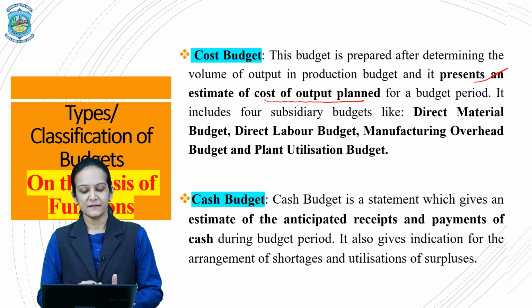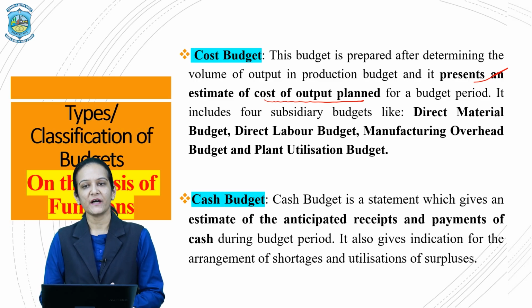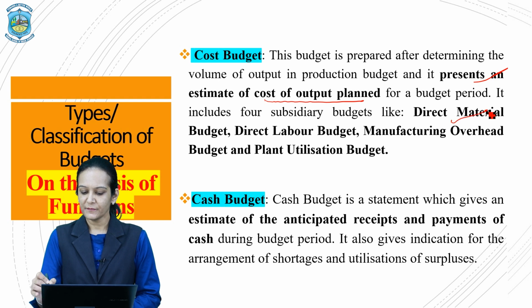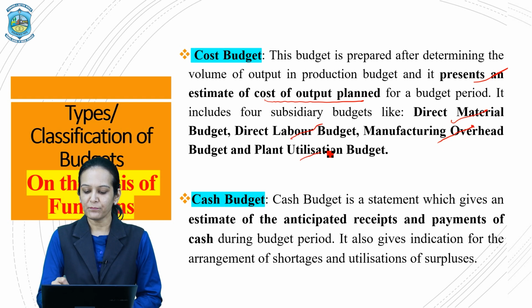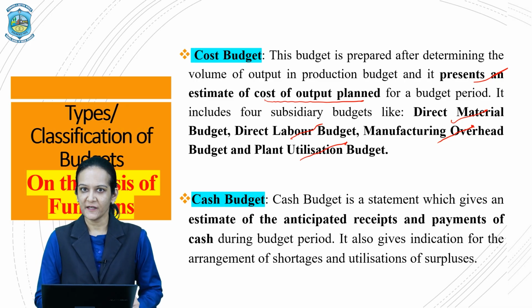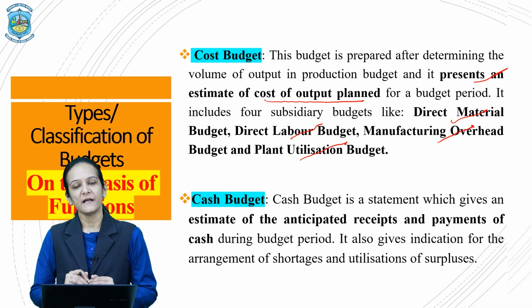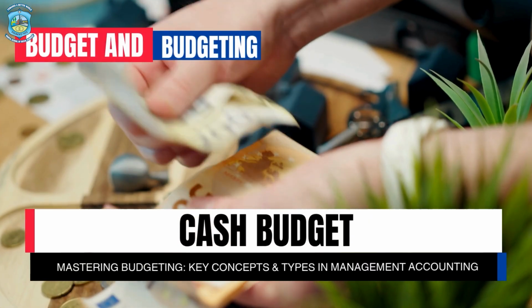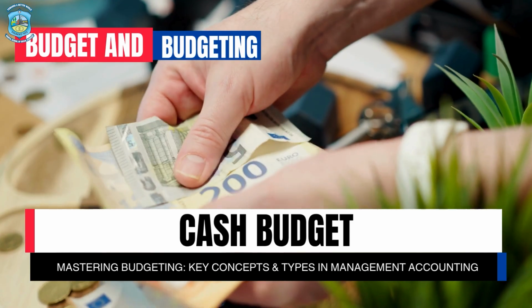Basically this cost budget can be divided into 4 subsidiary budgets: your direct material budget, direct labor budget, manufacturing overhead budget and plant utilization budget, focusing on the 4 major expenses that are incurred while manufacturing a particular product. After that, the next type of budget is your cash budget.